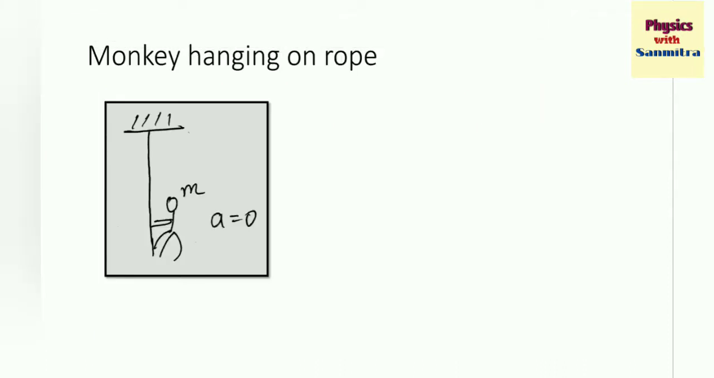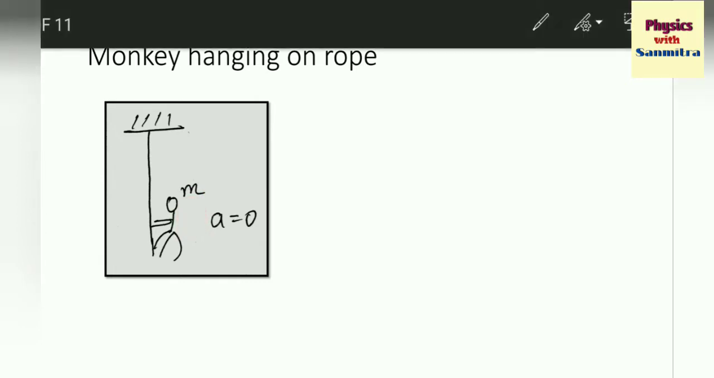Now the first case is the monkey is just hanging on the rope, or it is moving up or moving down with a constant velocity. That means the acceleration is zero in this case. It is moving up or down with a constant velocity, or it is at rest, just hanging. So this is a fairly simple case.